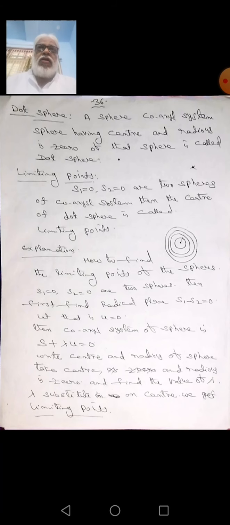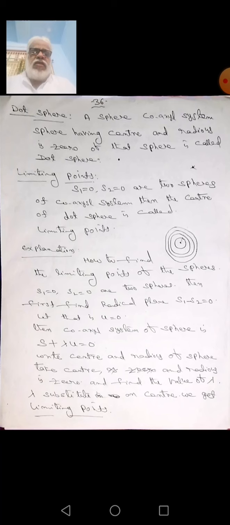Radical plane means, suppose two spheres are in general form: x square plus y square plus z square plus 2u1x plus 2v1y plus 2w1z plus d1 is equal to 0, and another one is x square plus y square plus z square plus 2u2x plus 2v2y plus 2w2z plus d2 is equal to 0. Then S1 minus S2 equal to 0 is the radical plane.